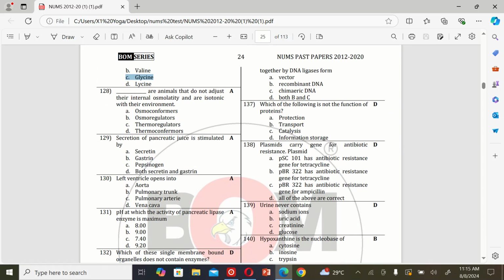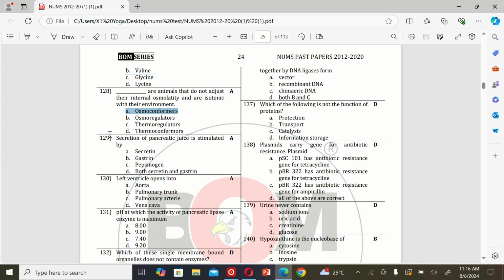The next MCQ is: dash are animals that do not adjust their internal osmolality and are isotonic with their environment. A. Osmoconformers, B. Osmoregulators, C. Thermoregulators, and D. Thermoconformers. So the correct option is A.